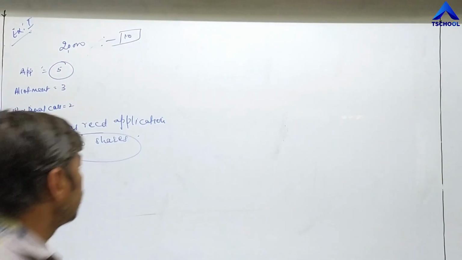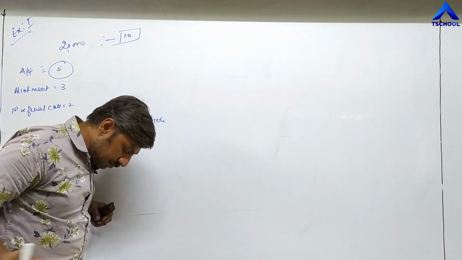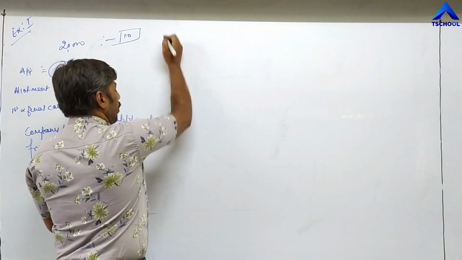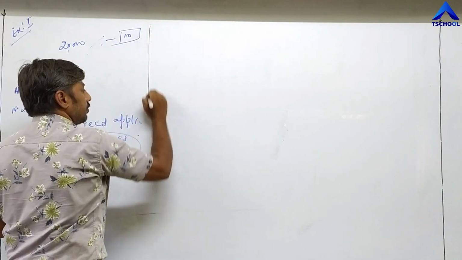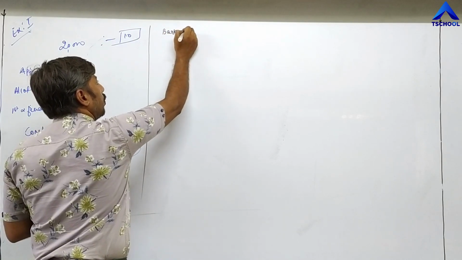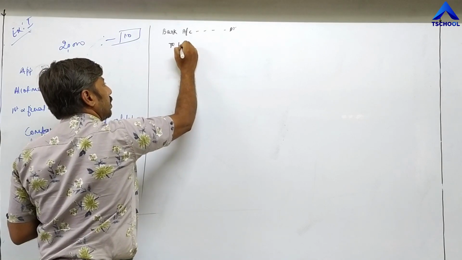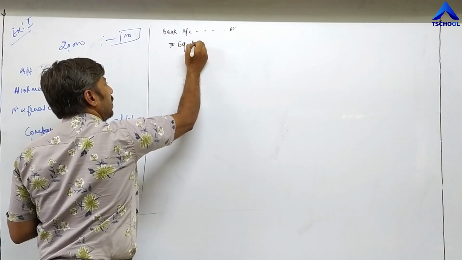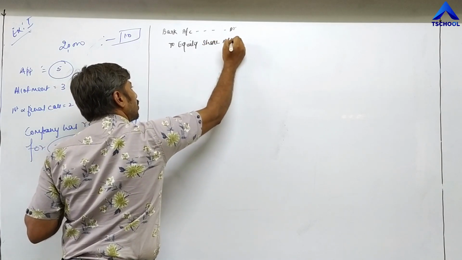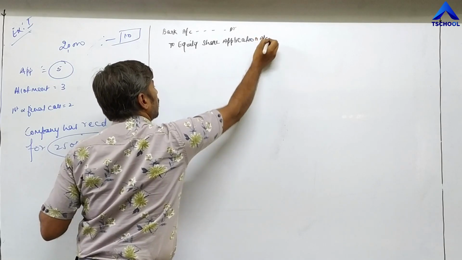The first entry is: bank account debit to equity share application account.